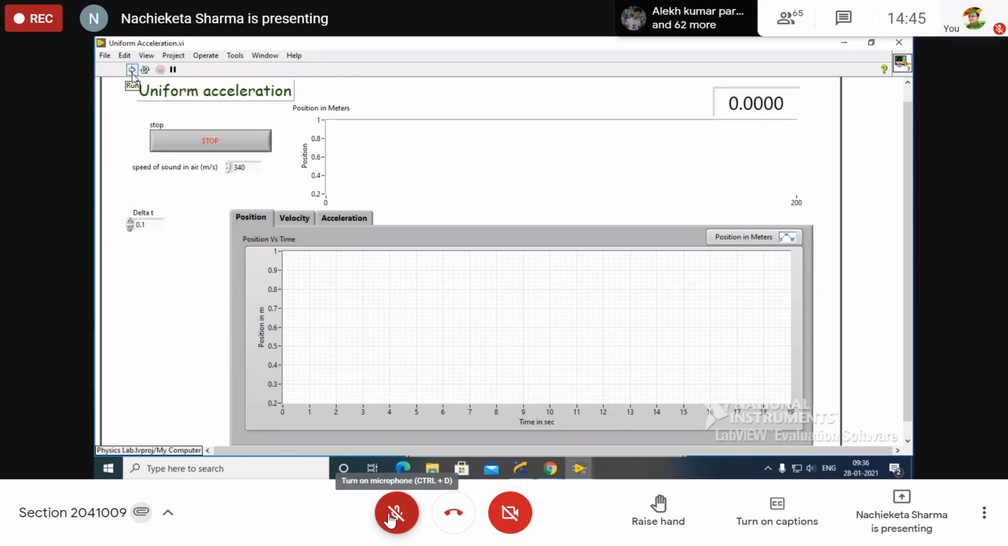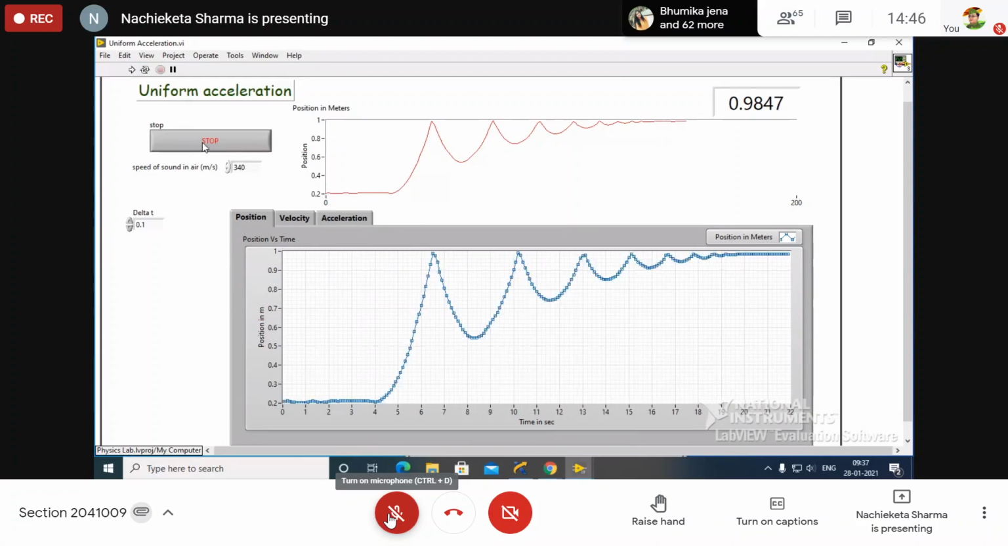Wait for a minute. It is refreshing. So now you have to run this program and just release the cart. Now you can see how it is looking. Yes, okay. After this, you can stop the program.